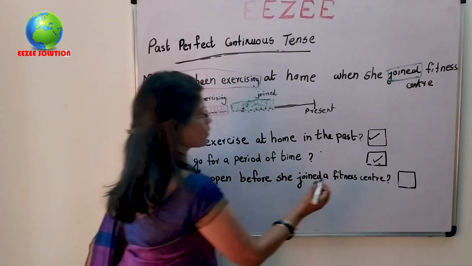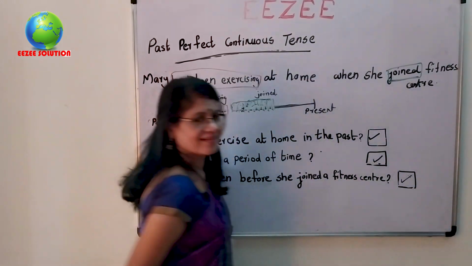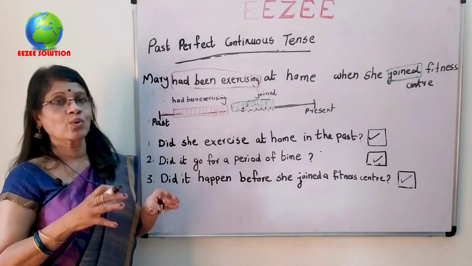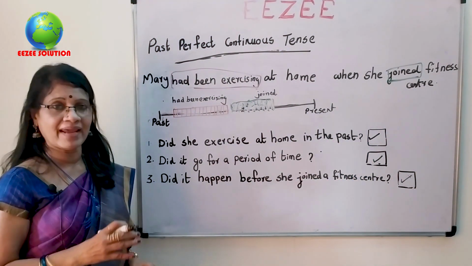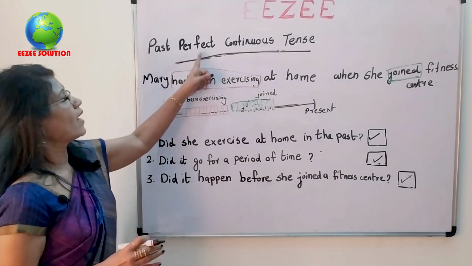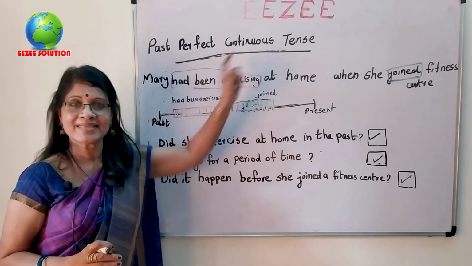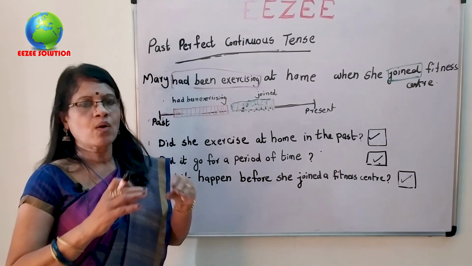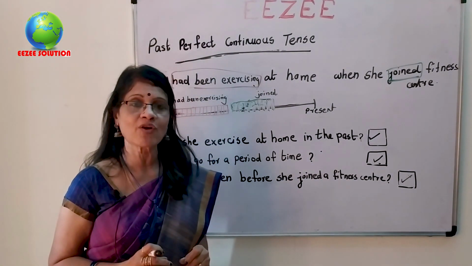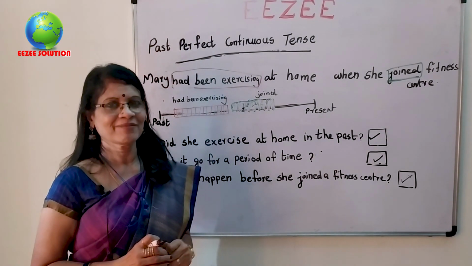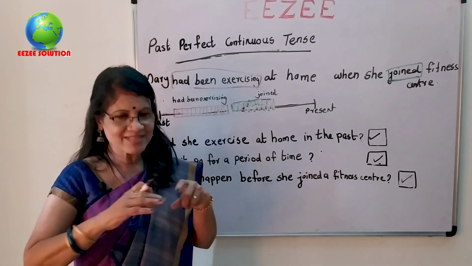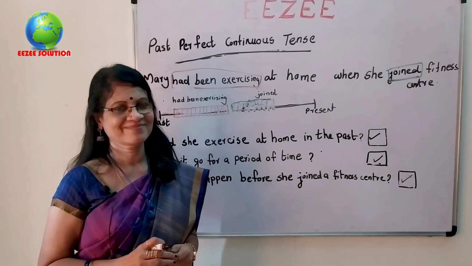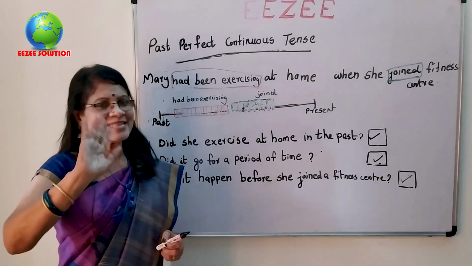So, the correct story is very clearly conveyed by using past perfect continuous tense. I think now we have discussed all the 4 different aspects of past tense with this example. I think it's very clear now. So, bye. See you next week.